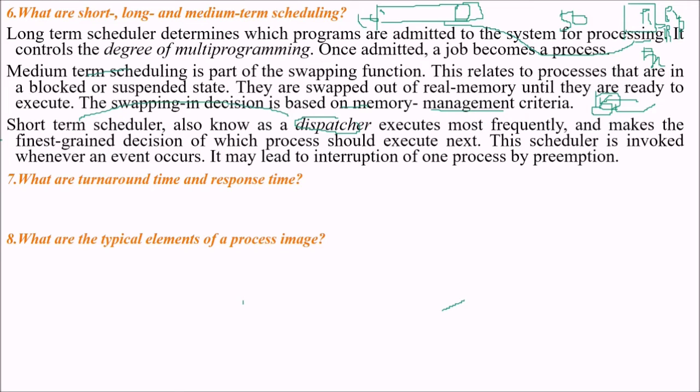It makes the fine-grained decision of which process should execute next. So which of these 10 will execute next? This is a decision of the short-term scheduler. This scheduler is invoked whenever an event occurs, so it may lead to interruption of one process by preemption.